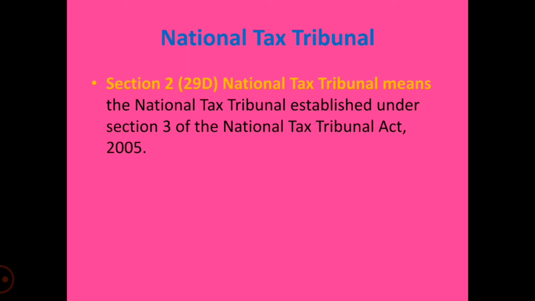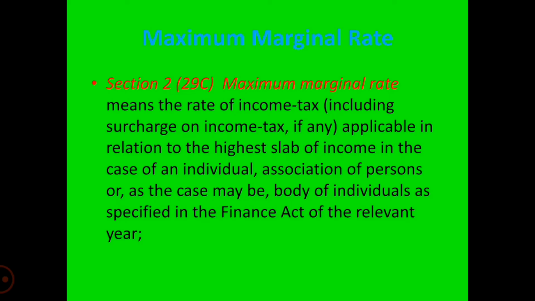Under Section 288, an assessee is permitted to be represented before the tribunal or any other income tax authorities in connection with any proceedings under the act by an authorized representative. However, the right to appear through an authorized representative does not extend to the cases where the assessee is required to appear personally. Thus, Section 2 Clause 29C, maximum marginal rate, and Section 2 Clause 29D, National Tax Tribunal.